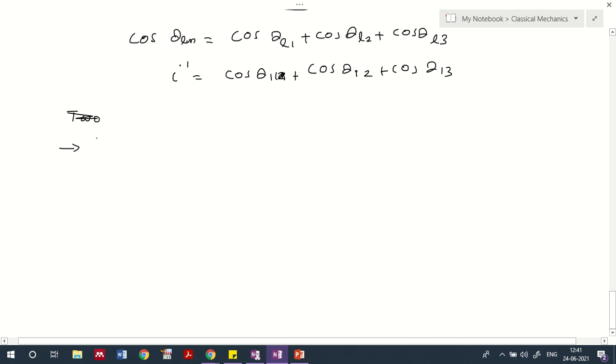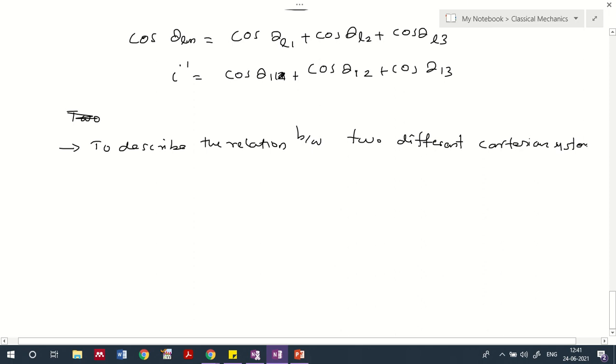So the main idea of the direction cosine is to describe the relation between two different Cartesian systems, which can be used for many applications. It can be useful for many applications as well.